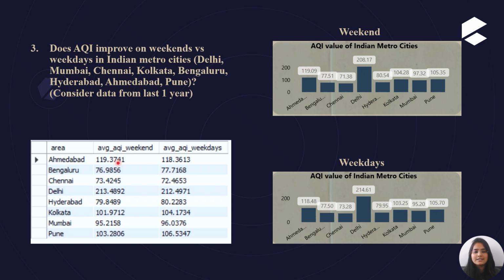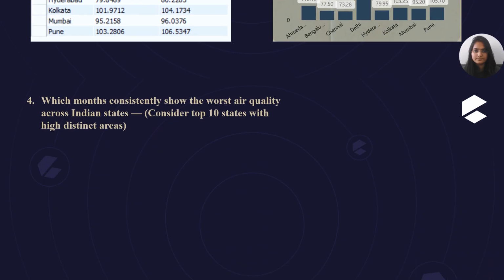You can easily see the difference between weekend and weekdays. Weekends have the highest level of AQI as compared to weekdays in the Indian metro cities. So this is higher than this one, and this is higher than this one.